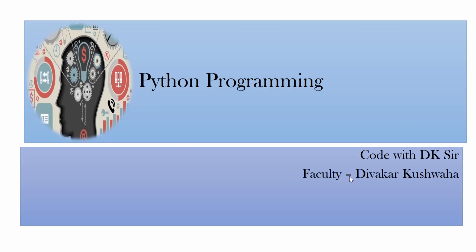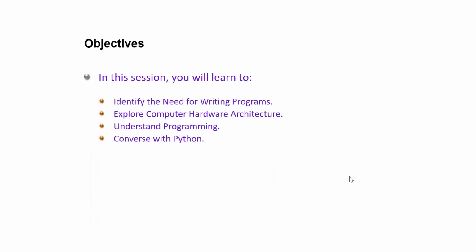After C++, Java came to the market. Java was developed by Mr. James Gosling in 1991, after 10 years, right? 1980 C++ came, after 10 years Java came to the market. So in 1991 Java was released. Everybody knows Java was developed by Mr. James Gosling. In the same year Python was also developed. Python was developed by Mr. Guido van Rossum in 1991.